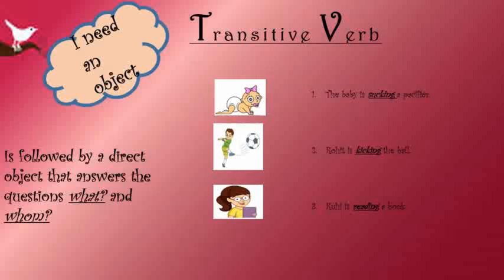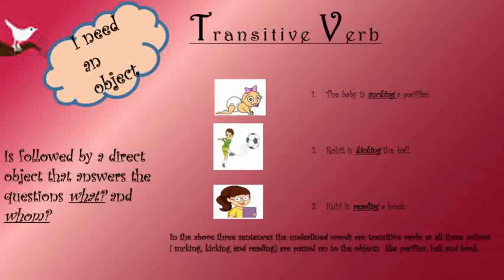So, reading here is a transitive verb. In the above three sentences, the underlined words are transitive verbs as all these actions, sucking, kicking, and reading, are passed on to the object like pacifier, ball, and book. So, all these underlined words are transitive verbs.